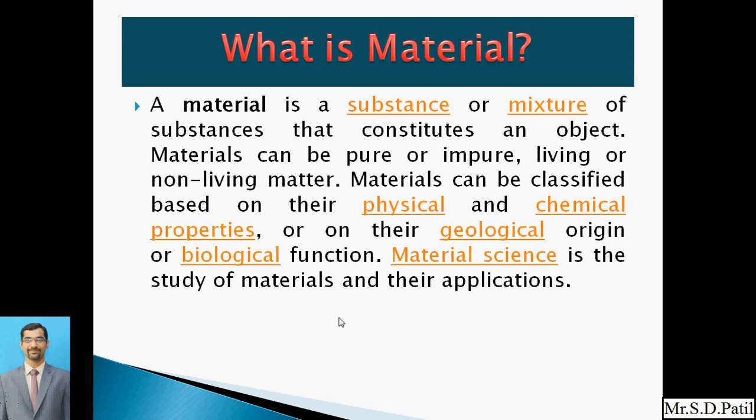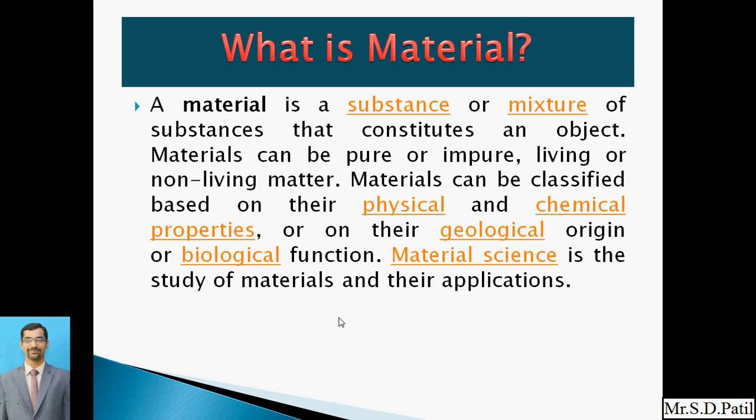So, living or non-living matter. Again, it is pure, impure, or living, non-living matter. A material can be classified based on its physical and chemical properties, or on its geological origin or biological function. So these are the ways in which material has been classified. This is the term that has been given. It is classified either on physical or chemical properties, or geological origin, or biological functions.